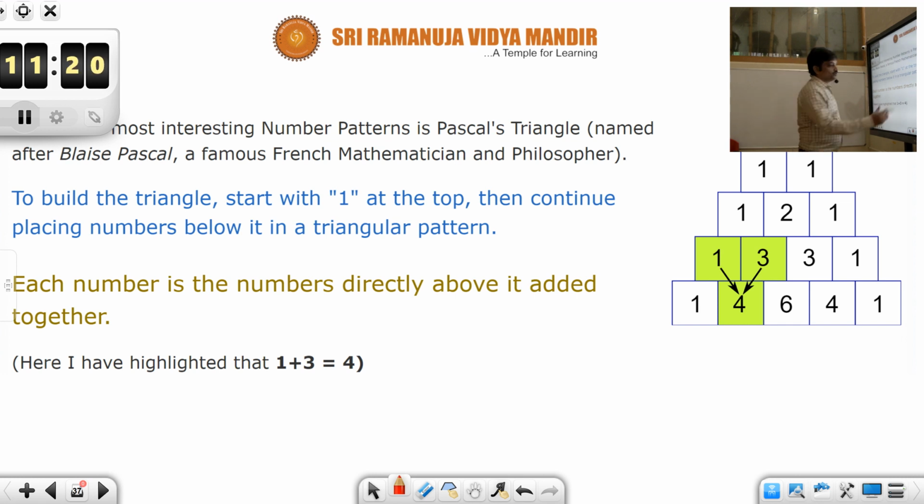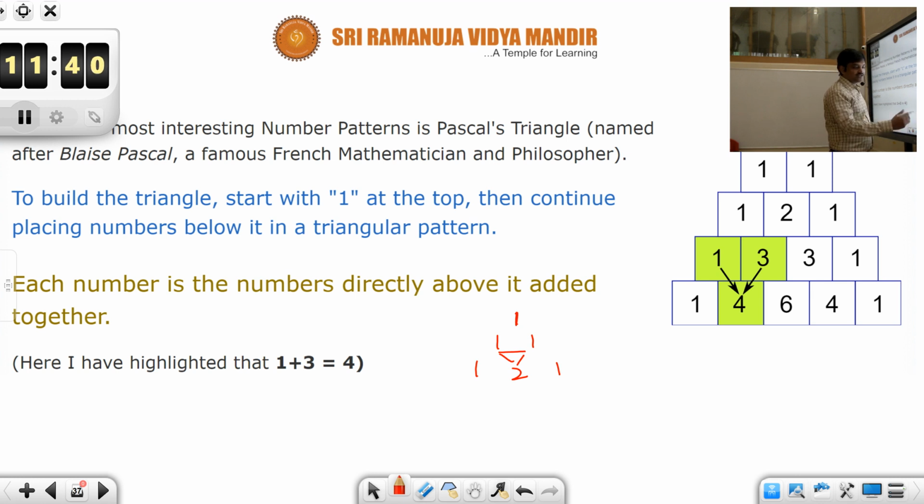See, start with 1, and put 1 on both sides, continue, and then again in the next row also continue by putting ones at both ends, and in between you add the two numbers on the top, so you will get 2.